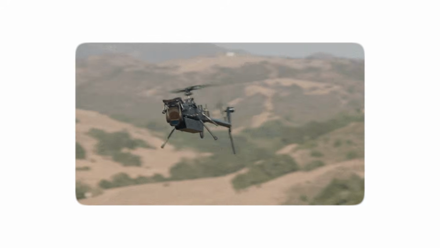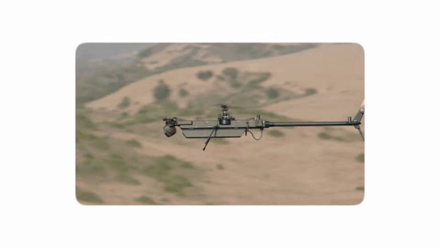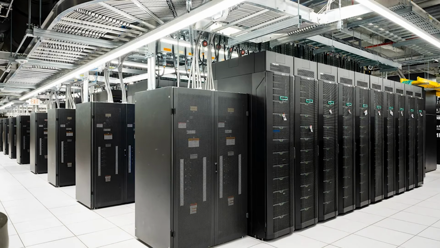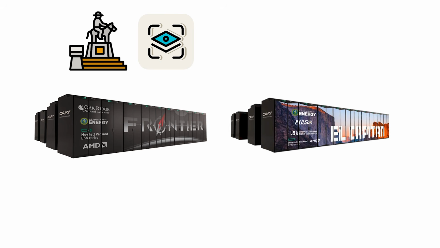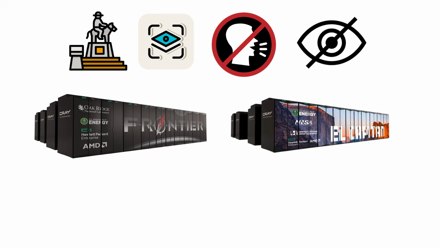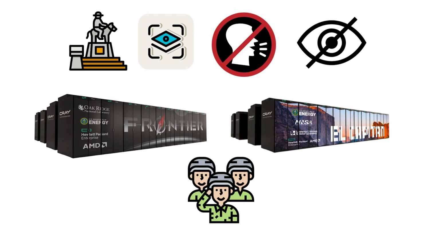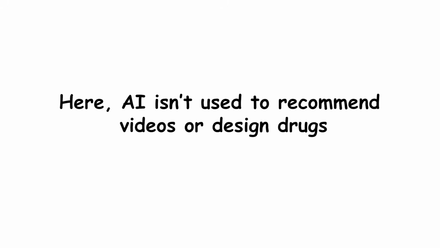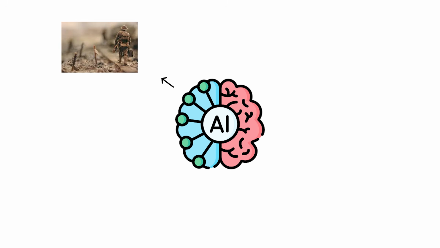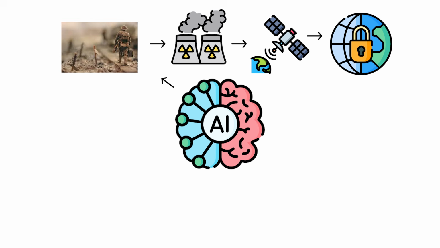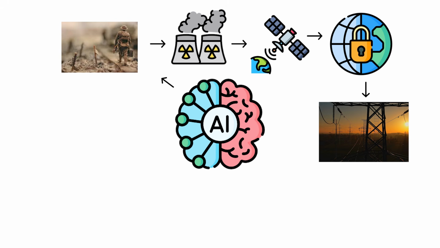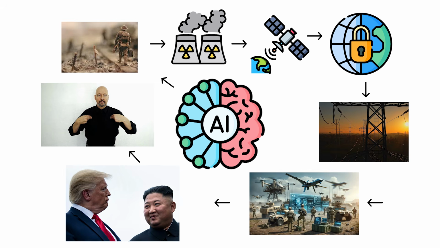Now we enter the realm that doesn't make press releases. This is Level 7, Government and Defense AI Systems, where computation becomes classified. If Exascale machines like Frontier and El Capitan are monuments to human progress, this layer is their shadow, silent, invisible, and built for power rather than glory. Here, AI isn't used to recommend videos or design drugs. It's used to predict wars, simulate nuclear reactions, monitor satellites, and secure global infrastructures. We're talking about the hidden computing backbones that quietly decide energy policy, defense strategy, and even diplomacy, long before humans